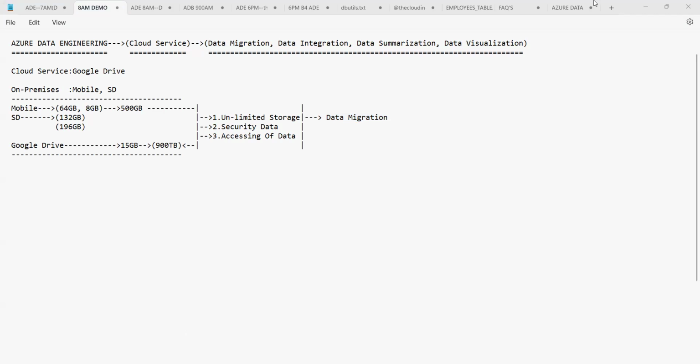So this process is called the data migration process. Now, the other job you have is data integration, guys. Let's try to understand what is a data integration process. What is actually the data integration process?